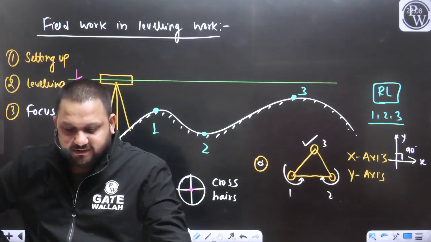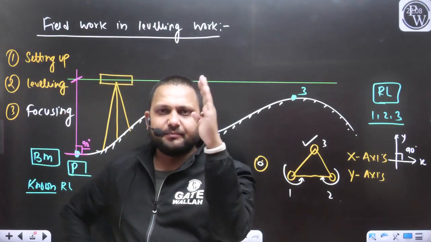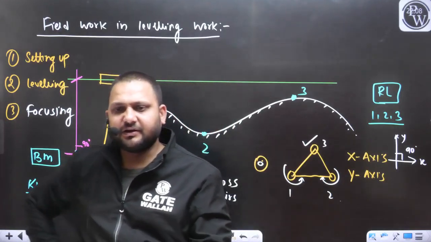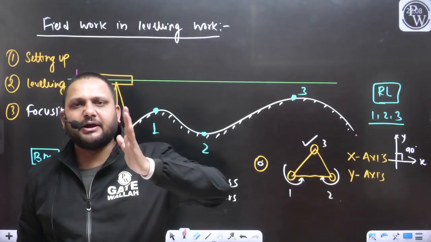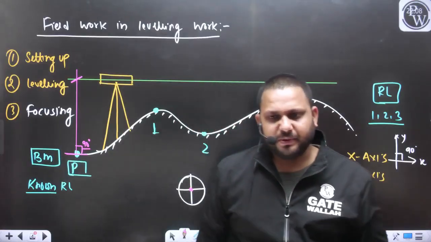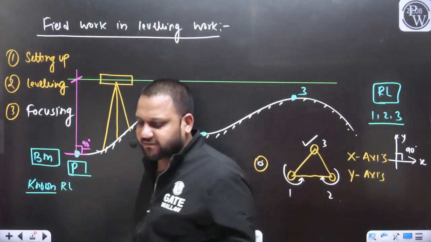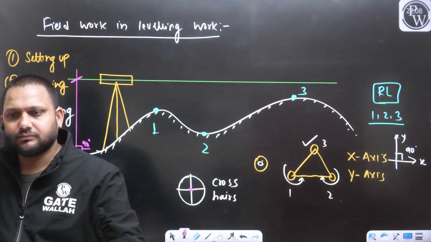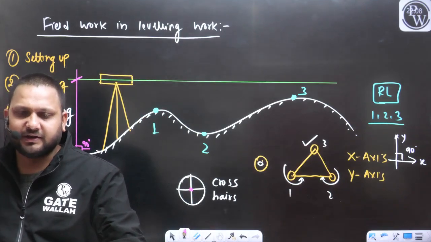So whenever we take the staff reading, make sure this staff is perfectly vertical. That means it should be perfectly perpendicular to the earth surface, yes or no? I hope the discussion till now is clear to everyone.